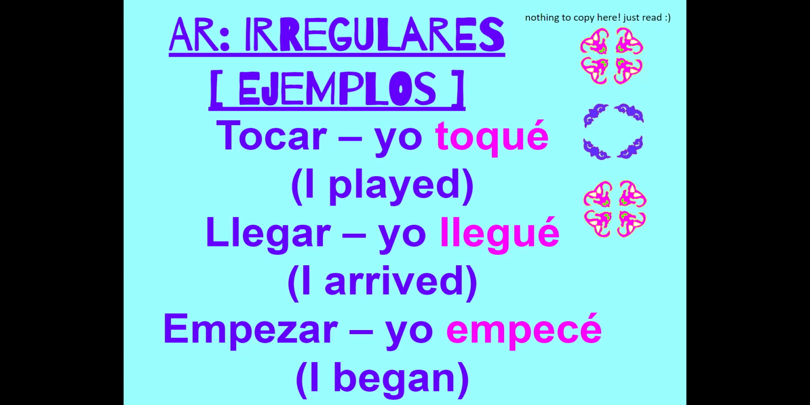For example, I played the piano would be yo toqué el piano. I arrived late would be yo llegué tarde. And I began the homework, yo empecé la tarea. Other than the yo form, everything else is normal for those verbs when they conjugate. So like tú tocaste el piano. Okay, so it's going to conjugate normal.